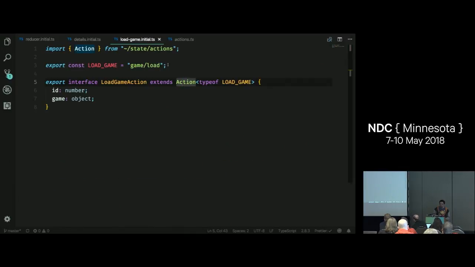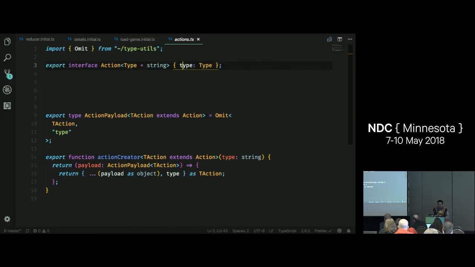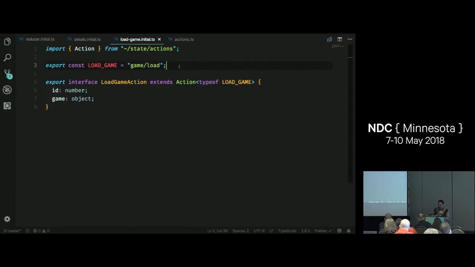But what I'm doing here is I'm using that special type of operator again, where I'm creating an action of this literal string right here, game load. And that is going to be substituted in this type property. So actions all have a type property. That was one of the things that Redux enforces. And now I'm describing that type. And my load game action has ID and game.